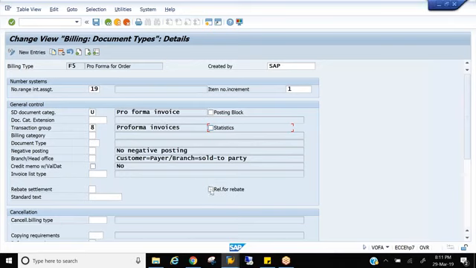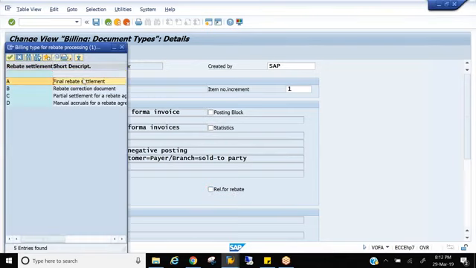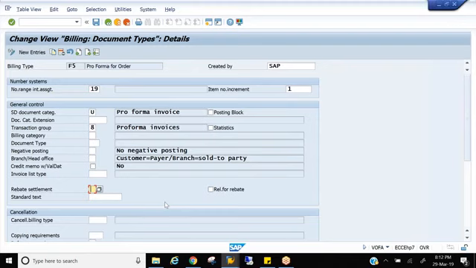And rebates, we discussed that if you want to process rebates, you need to have three prerequisites. First is in the sales configuration, rebate proactive. Second is rebates in the customer master billing tab. This is the third one, relevant for rebate. You need to activate this if you want to process rebates. And how you want to settle the rebates. That means whether you want to settle the rebates partially or fully, or a final settlement or a partial settlement, how you want to settle the rebates with this document type, that you can maintain here.